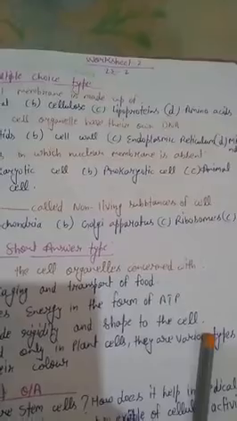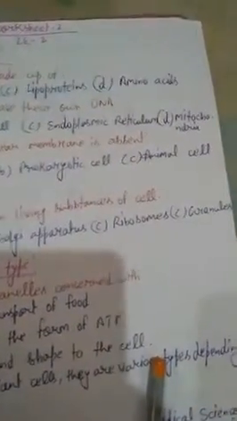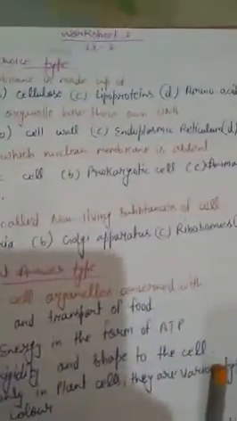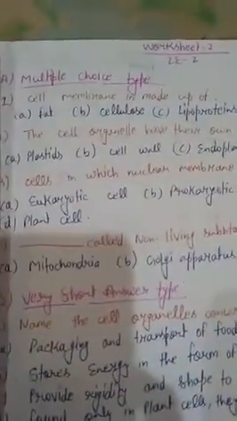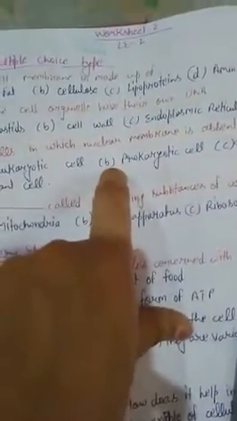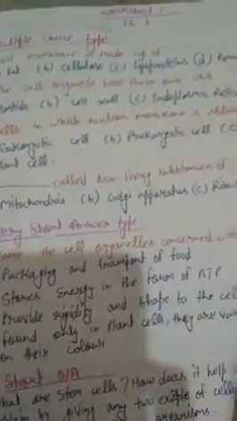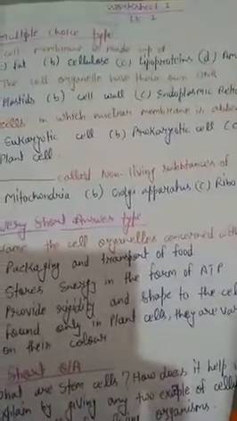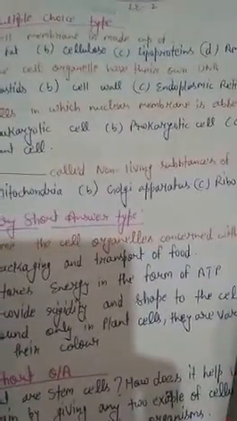Its next question is, in which cell is the nuclear membrane absent? In prokaryotic cell the nuclear membrane is absent. So its answer is prokaryotic cell. Prokaryotic cell does not have a nuclear membrane.